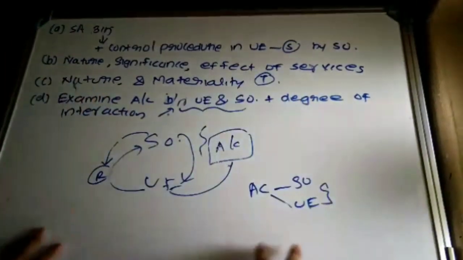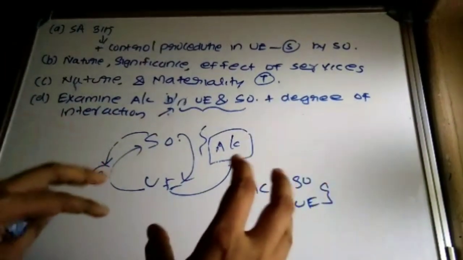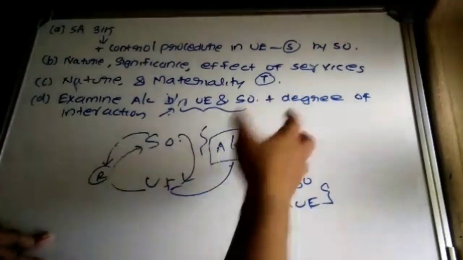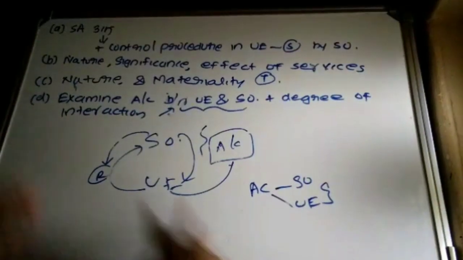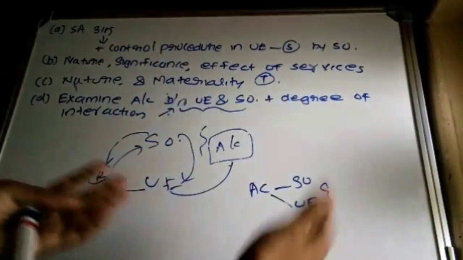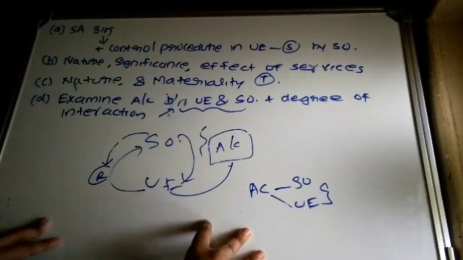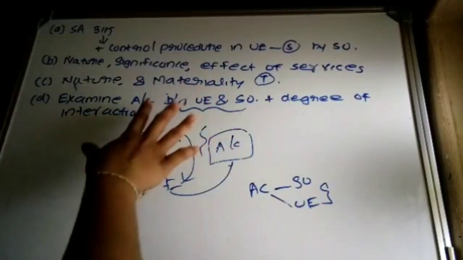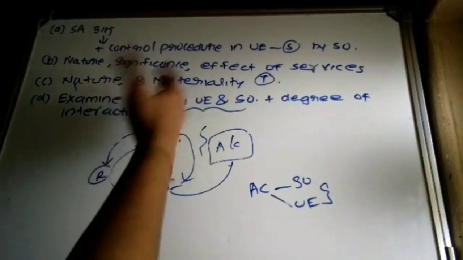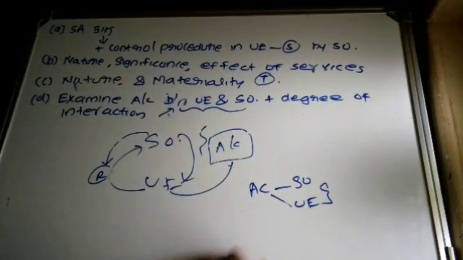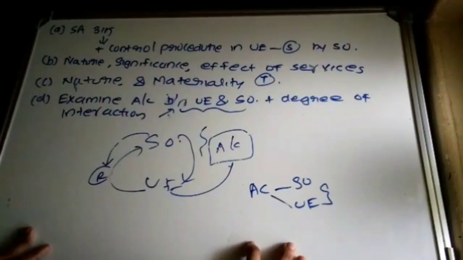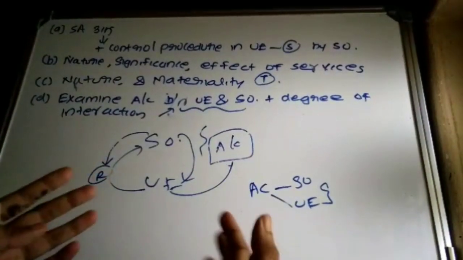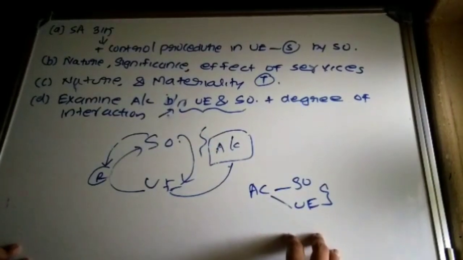SA 315, that is identifying and assessing the risk of material misstatement, plus the auditor has to determine whether there exists any control procedure which has been exercised by the user entity with respect of the services which has been provided by the service organization. Nature, significance, as well as the effect of services. Then nature and materiality of the transaction which has been processed by the user entity. Then the auditor should examine the agreement, contracts, terms and conditions in between the user entity and service organization, plus examine the degree of interaction between the transactions of the user entity and service organization, right?